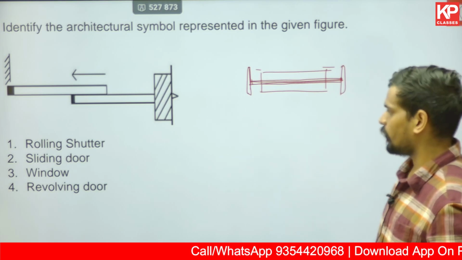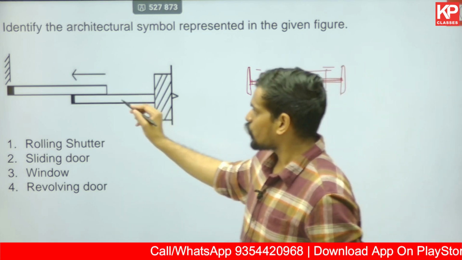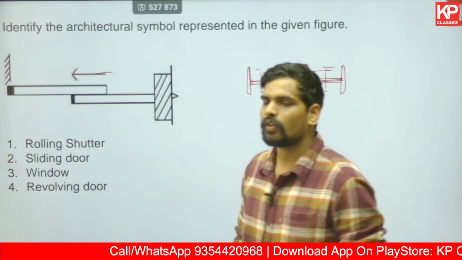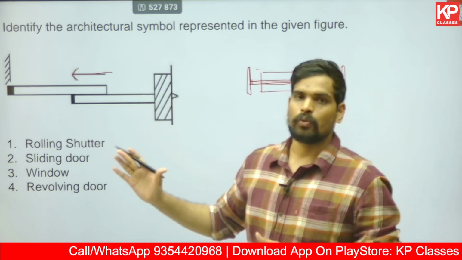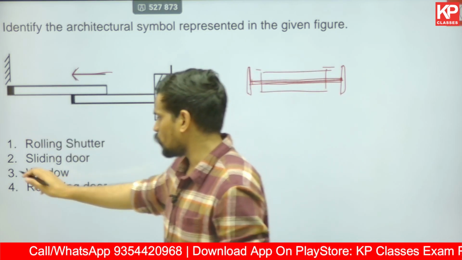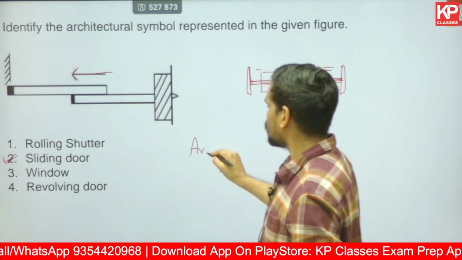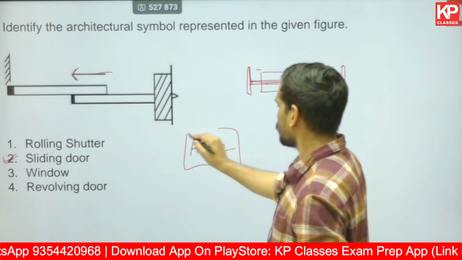So that's not a symbol for rolling shutter for sure. They have shown an arrow mark, so that's actually a hint or giveaway for you. It is a sliding door, a door which slides sideways to open out. So the correct answer for this given picture is option number 2.